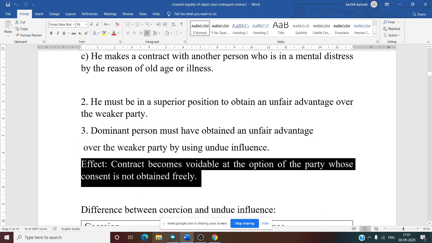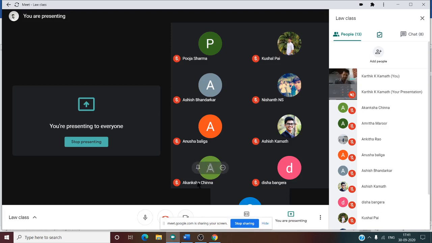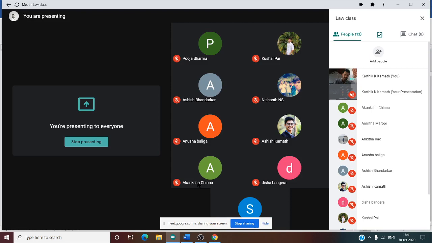It is the same as in the case of coercion. In the case of undue influence, the contract becomes voidable at the option of the party whose consent is not obtained freely. So here it is a voidable contract. In the case of coercion also, and in the case of undue influence also, it is a voidable contract. It is very clear.